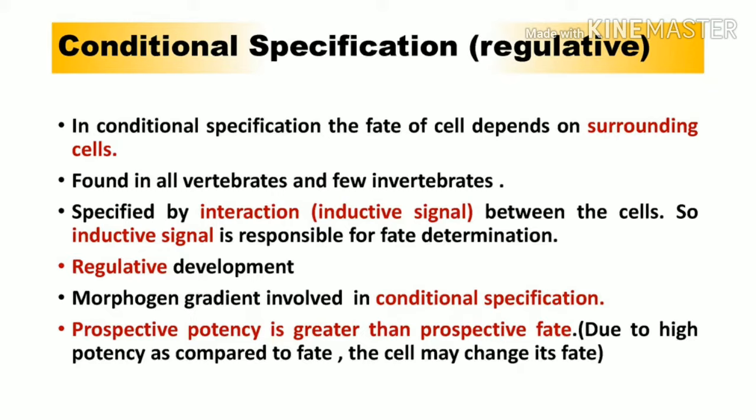Also, there is an involvement of morphogen gradient in conditional specification. On Teaching Pathshala, I have already covered what morphogen and morphogen gradient are, so I don't need to describe it once again. Gradient means any kind of difference, that is, high concentration and low concentration. So the high and low concentration of the morphogen gradient will lead to conditional specification.